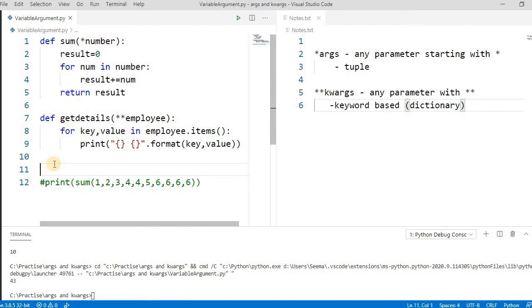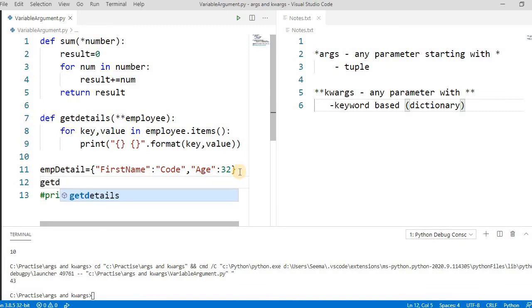You can either create one dictionary like emp_detail with something like first name, code, or age 32, and so on. Now how do we call this?